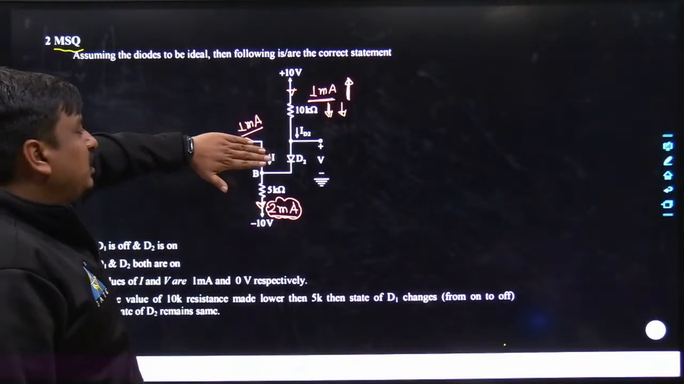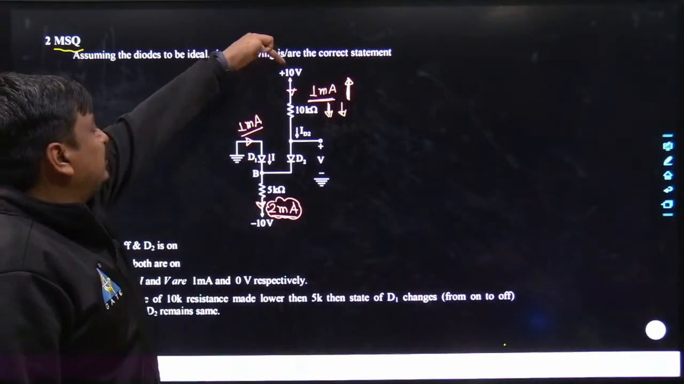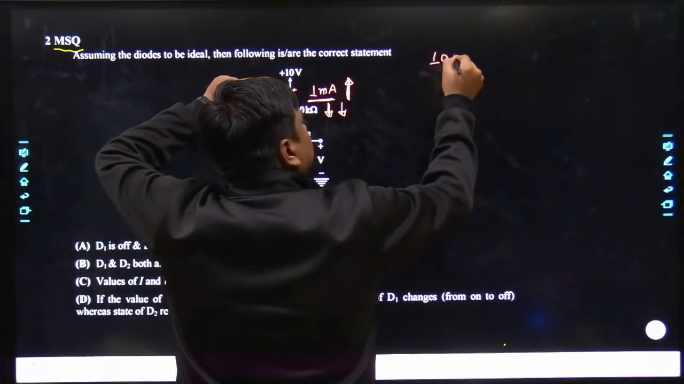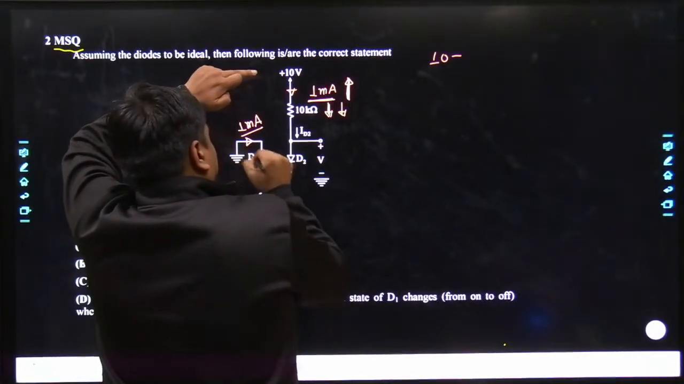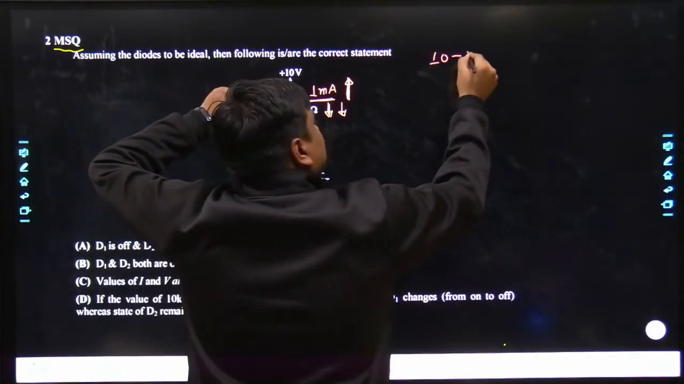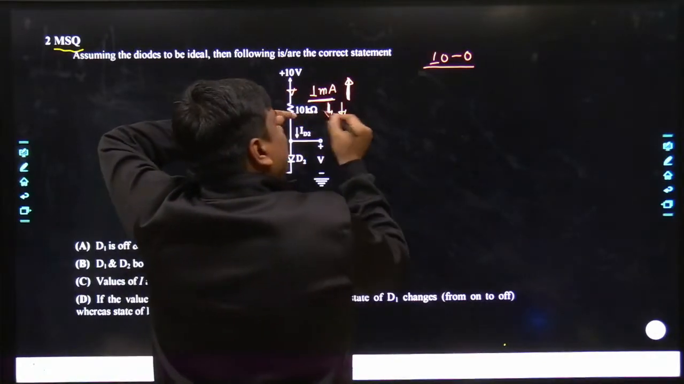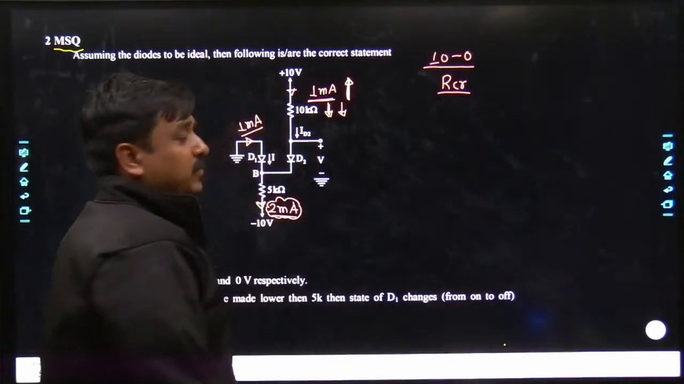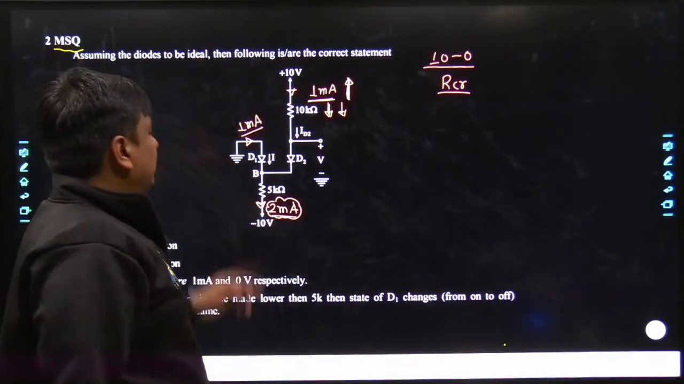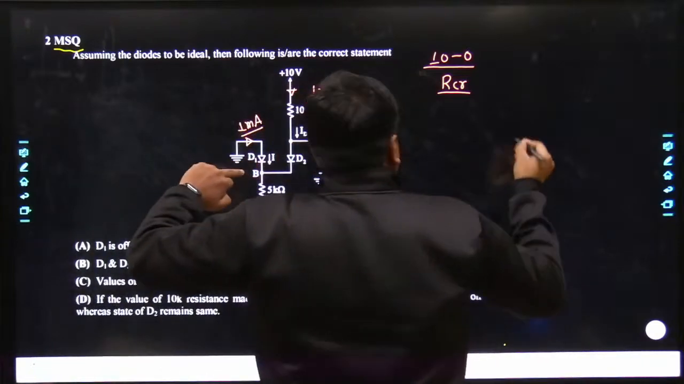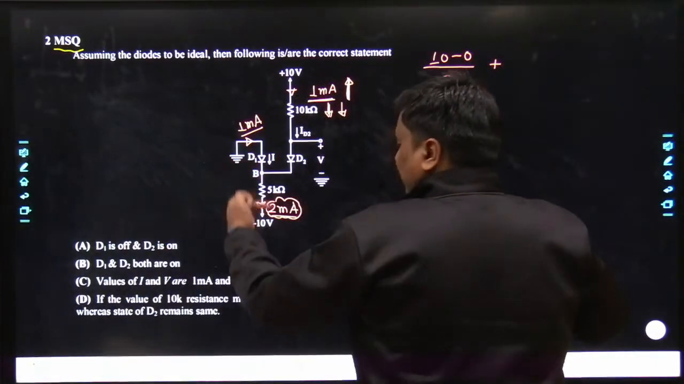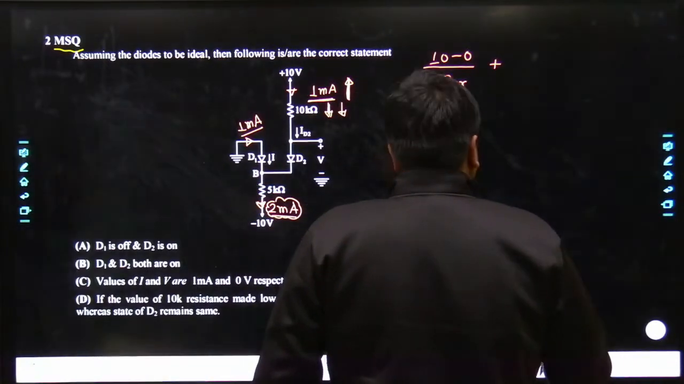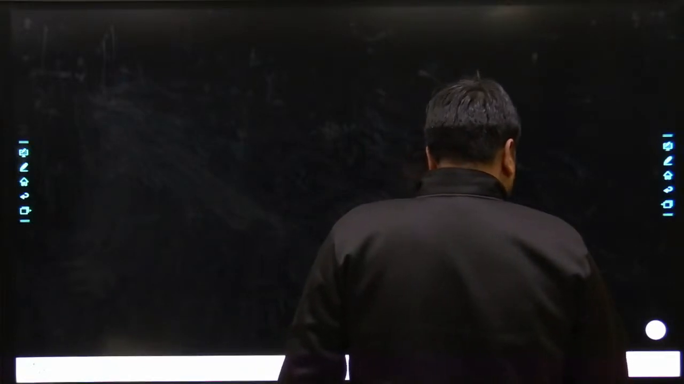For the time being D1 is taken as on, and the current across the 10 volt is 10 volt minus 0, as it is short circuited the potential at terminal B is 0, divided by 10 kilo. I do not know how much resistance I want over here, so I have written this as R critical. Similarly, here this current is 0 minus minus 10, that is plus 10, divided by 5 kilo.